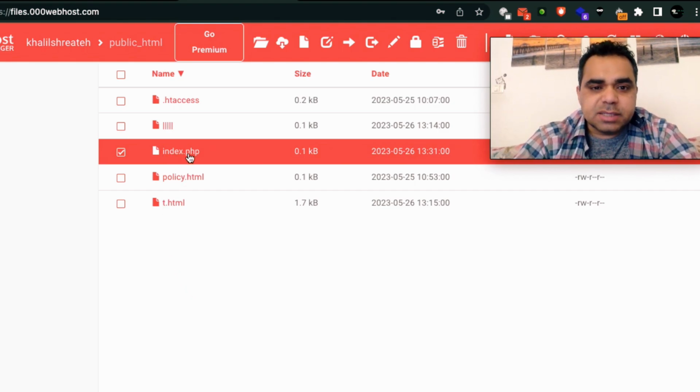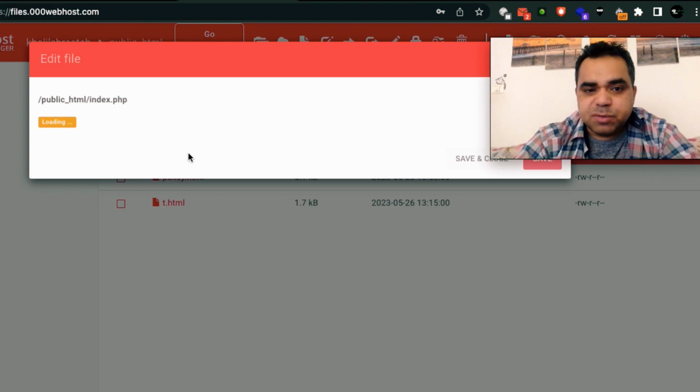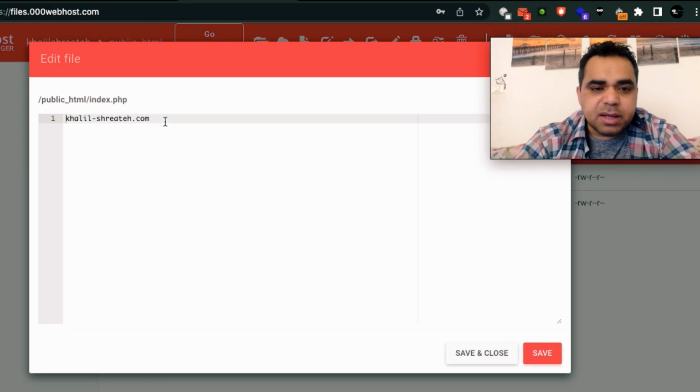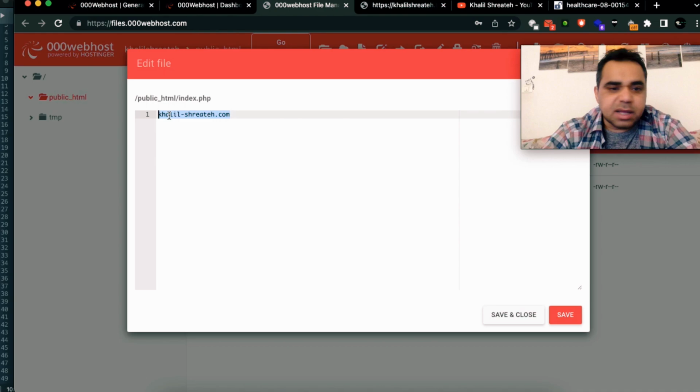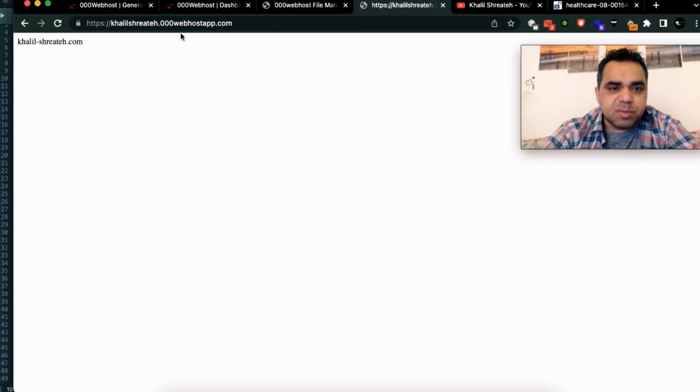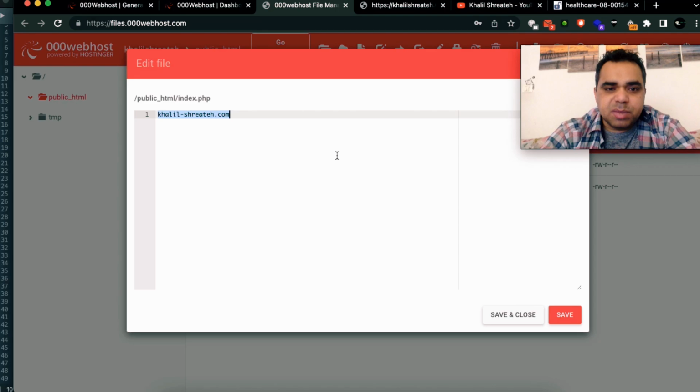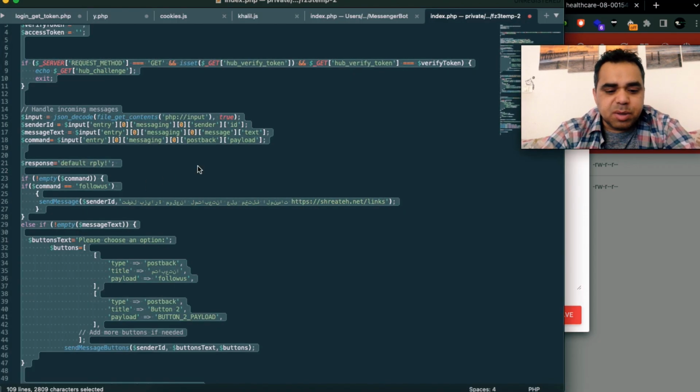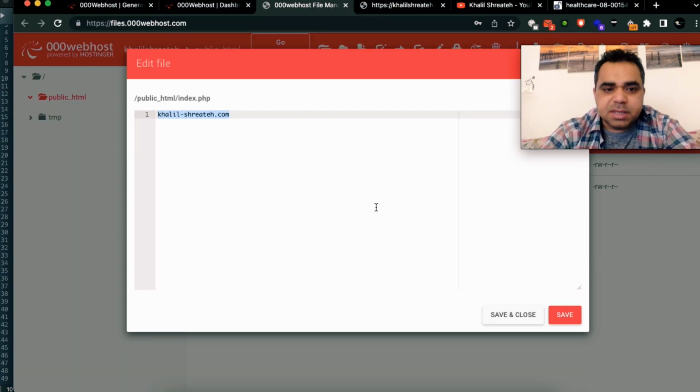So this is the index.php page. Let me just modify it. I already inserted this text, khalil-shreateh.com. And as you see here, this is the main domain, khalil-shreateh.000webhostapp.com, which gives khalil-shreateh.com the same data being displayed here. So this is our code. Let me just copy all the code here and paste it in index.php.